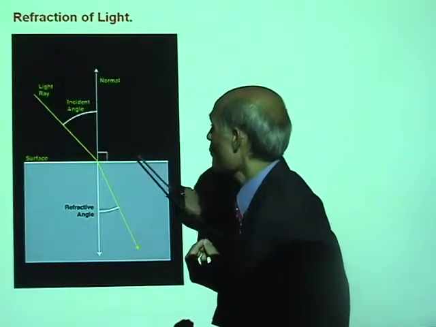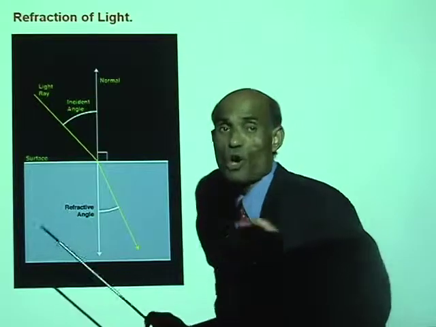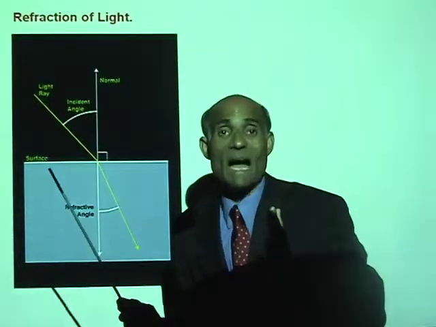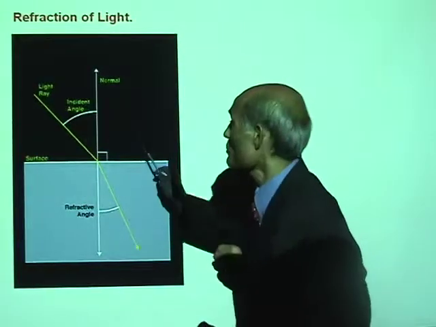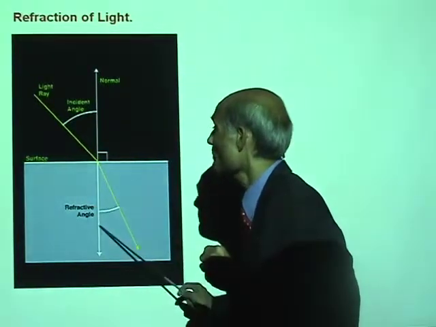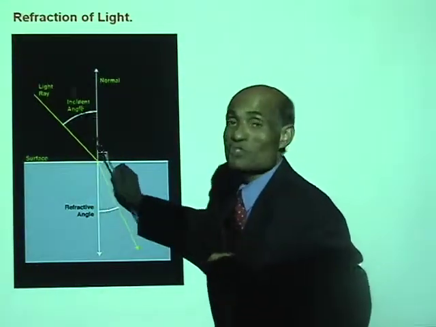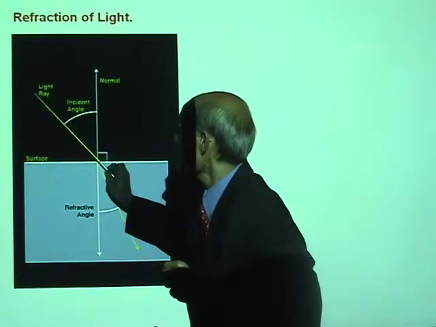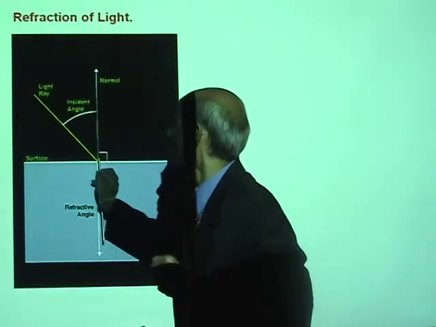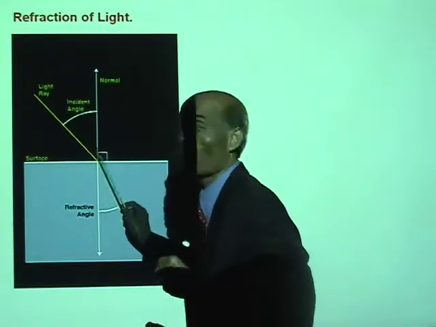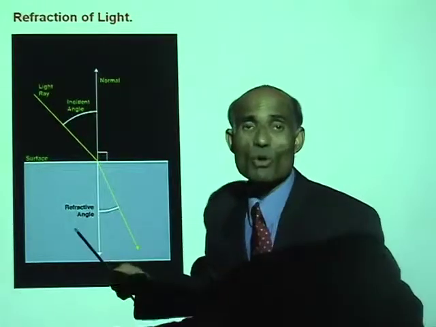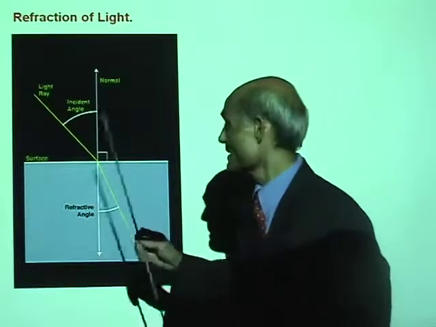And what do you call this line? A line drawn at right angles at the point where the incident ray falls. This line is called the normal. If you measure the angle between the incident ray and the normal, it is called the incident angle, or the angle of incidence.